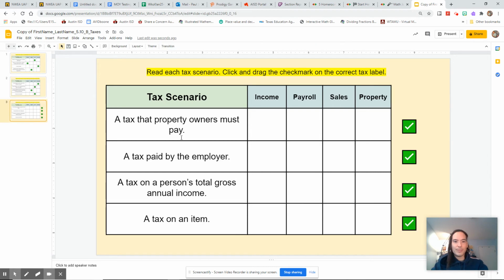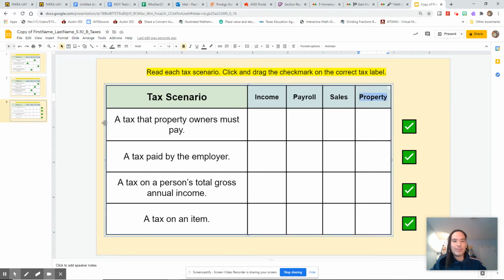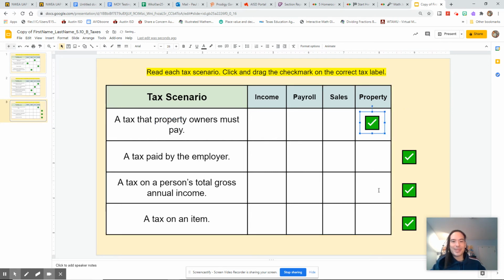All right, let's go. Last page. Tax that property owners must pay. Sometimes the hint is in the question. So, what do you think a tax that property owners might pay is? If you said property tax, absolutely.